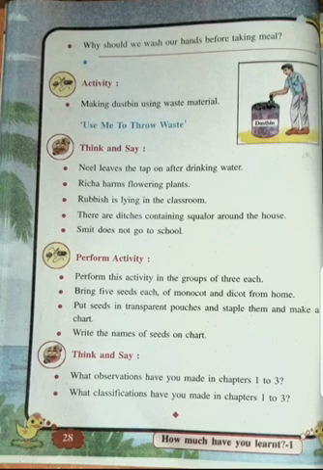See, we have not done the second lesson, but in the first lesson you learnt how to protect your environment, and in the third lesson you learnt how the seed grows, what is the journey of the seed and what are the different types of seed. What classifications have you made in chapters 1, 2, 3? In the third chapter, we have learnt the classification of monocot and dicot seeds, and also the classification of cereals, pulses and oilseeds. Classification means dividing the seeds. We have divided the seeds into three parts: cereals, pulses and oilseeds.